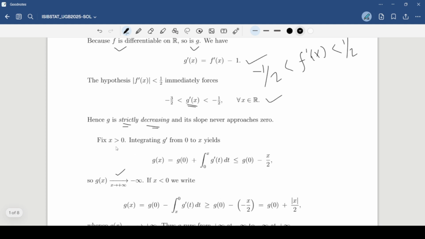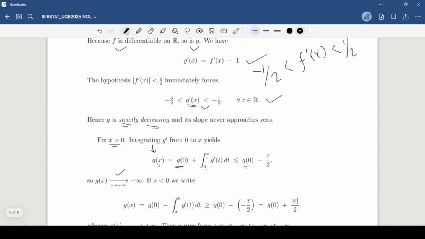This is also valid from the fact that if you have an x which is positive and you fix it, again a very standard method, using the fundamental theorem of integral calculus, integral 0 to x of g prime t dt, where g is a differentiable function, should be equal to g of x minus g of 0, right? So it's just the other way around. g of x is g of 0 plus integral 0 to x of g prime t dt. Keep g of 0 the same and now use the inequalities to find that this is less than or equal to g of 0 minus x by 2, correct?